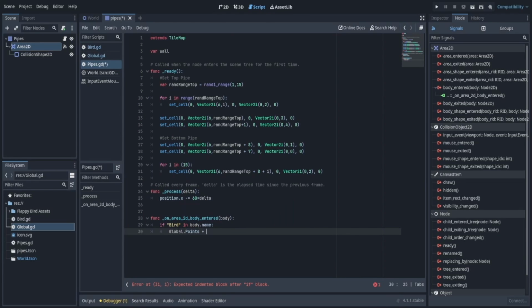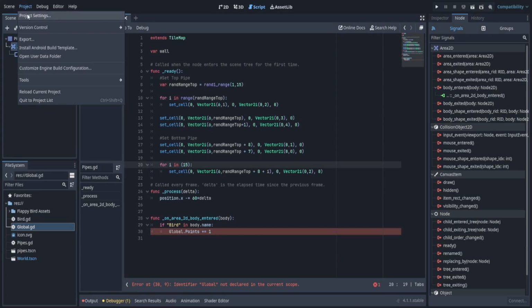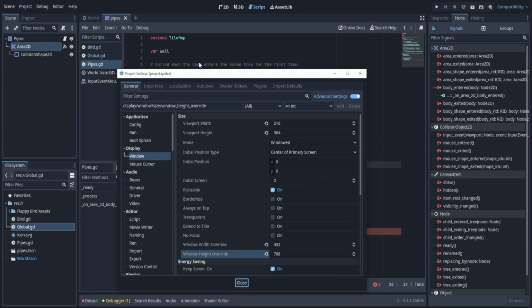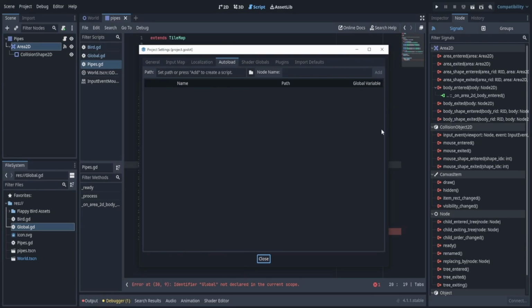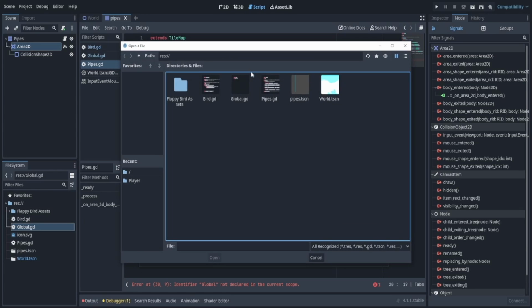global.points plus equals 1. However, this should error. There we go. Not declared in current scope. Now, how do I make this global? How do I access the script from this script? Well, on the top left, we go to our project settings. This should open up. Auto load. We go to auto load right here. This is where we can auto load or globalize scripts or even scenes.